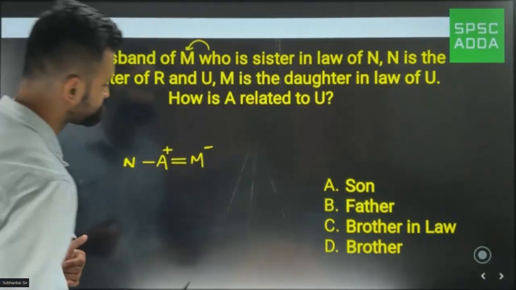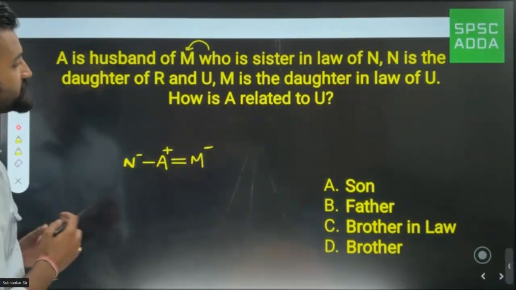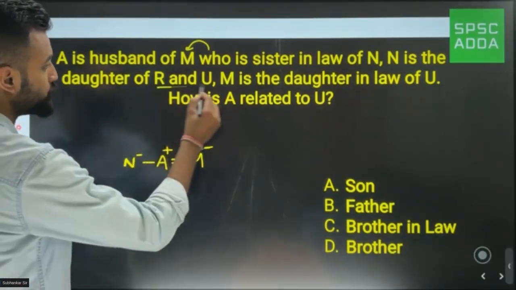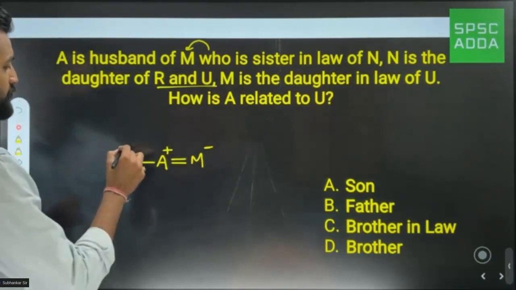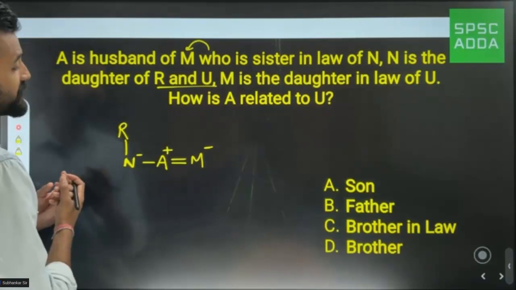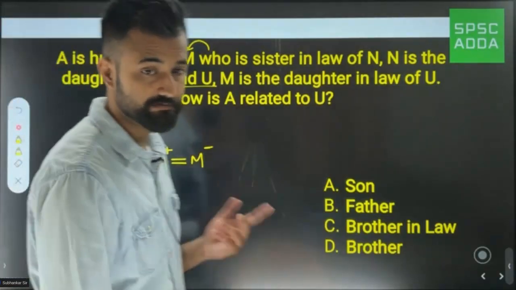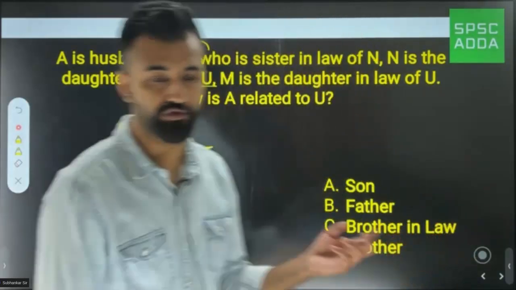Next. N is the daughter of R. N is the daughter. So I would put N to be a female, and she is a daughter of R and U. That means I would say R and U are couple. Now they have just said that they are the daughter of R and U. Now we don't know R is a male or U is a male, or R is a female or U is a female. So we are just going to put it like this.